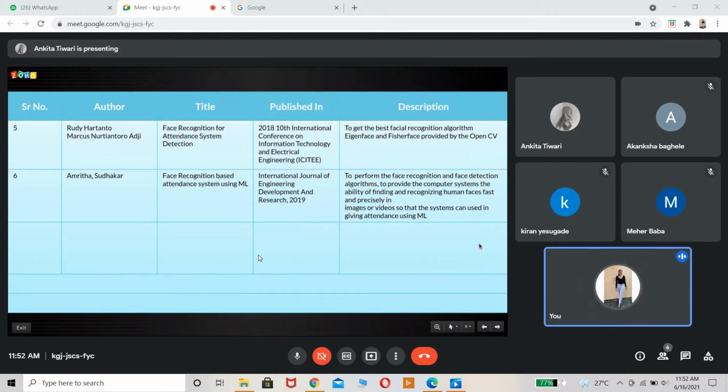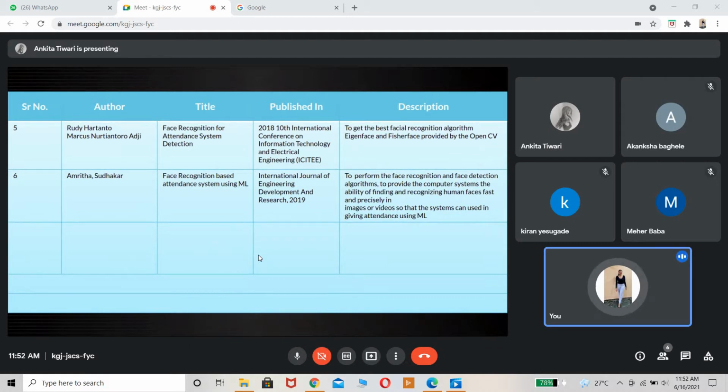So the fifth paper was face recognition for attendance system detection. It is to get the best facial recognition algorithm, eigenface and Fisherface provided by OpenCV. So here the algorithms that were used were eigenface and Fisherface, and they were provided in OpenCV. Through this paper we got the idea about that.